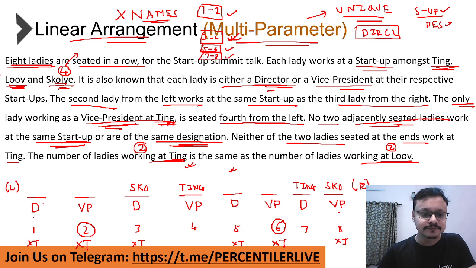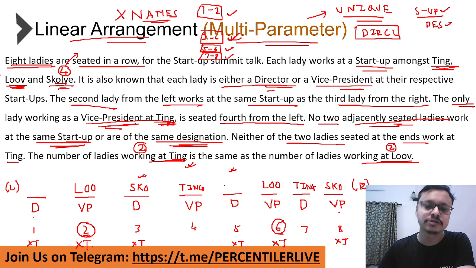What is the next thing we do? The next thing we look at is the person at position 2 and 6. Remember, 2 and 6 have to be from the same startup. We already know it is not Ting, and we now know it is not Skolv as well, because Skolv is adjacent to 2. So the only people who can fit in here are the people from Louvre. So both 2 and 6 are going to be people from the startup called Louvre.